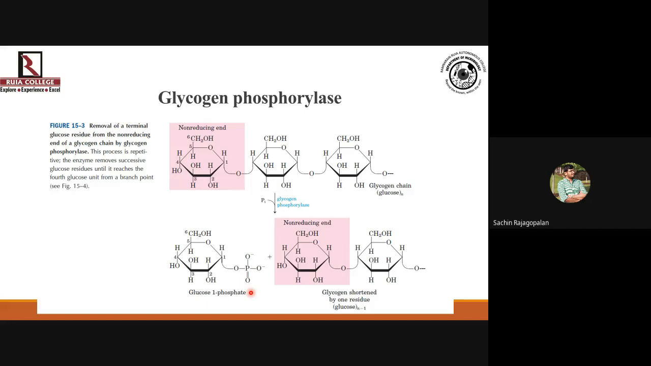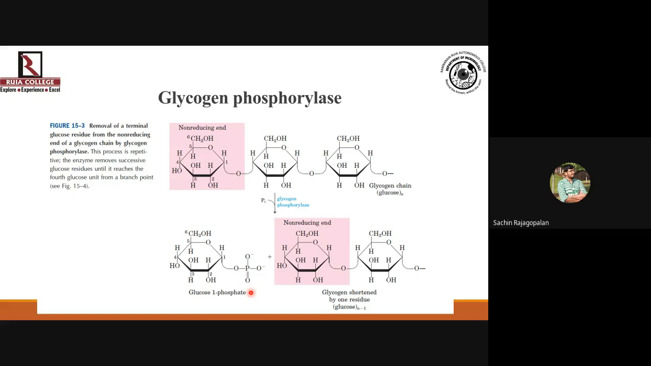Now your question should be, sir, we understand that we are saving energy because we will not be using an ATP anymore. So what is the source of this phosphate that you are adding in this reaction of forming glucose 1-phosphate? So this phosphate is coming from a cofactor. The name of that cofactor is pyridoxal phosphate. Pyridoxal phosphate. That's the source of the phosphate group over here.